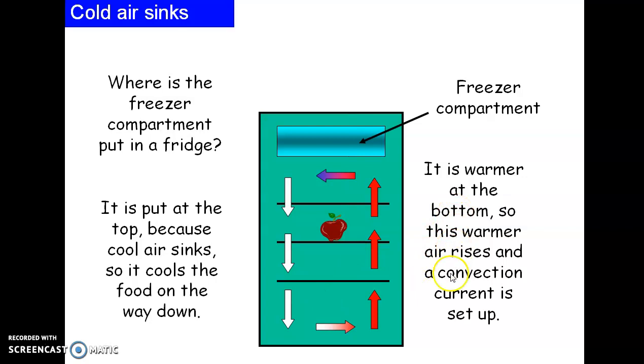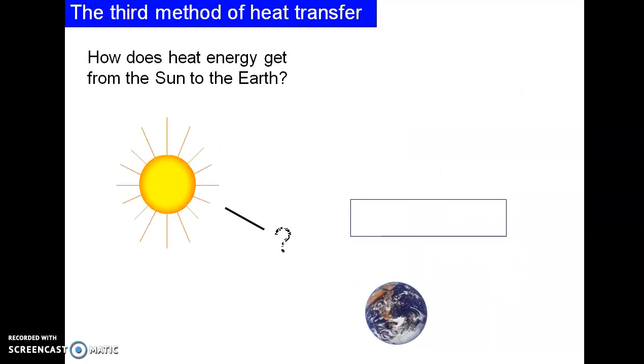Now, why is it warmer at the bottom? The warmer air rises, and our convection current is set up. So warmer air rises and the cooler air sinks, and that sets up the convection current. For that reason, the freezer compartment is at the top of the refrigerator.